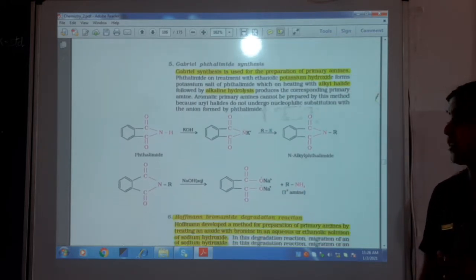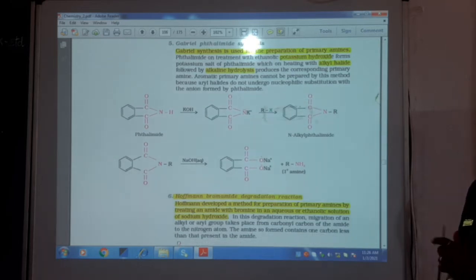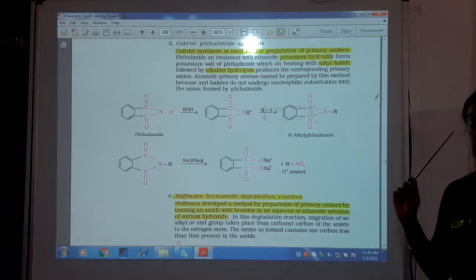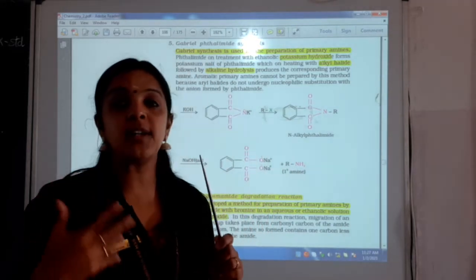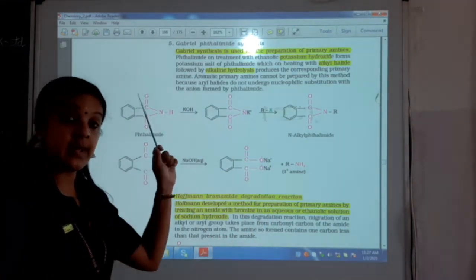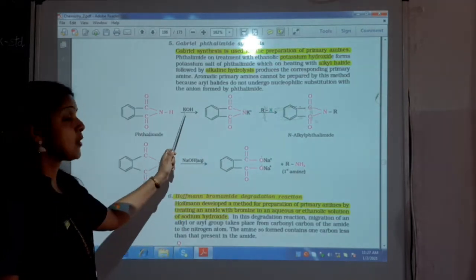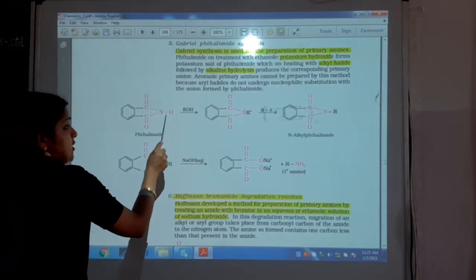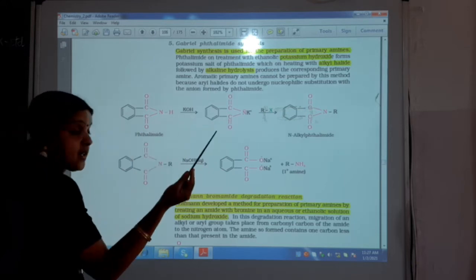It's a name reaction which we call Gabriel synthesis reaction or Gabriel Phthalimide synthesis. Observe the reaction very carefully, because it's a repeated question in the board. Here this is phthalimide, which we studied in benzene carboxylic acid reaction. Phthalimide, on treatment with potassium hydroxide, this hydrogen bond breaks and combines with OH to form water.